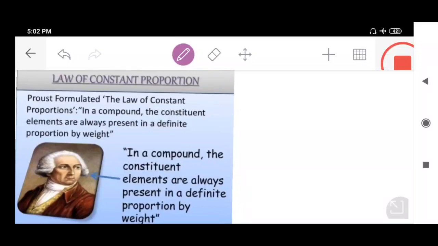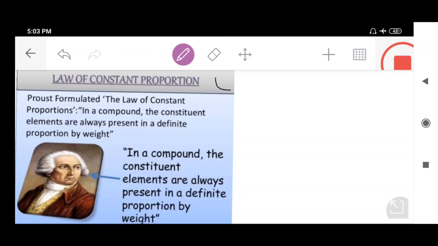Students, I welcome you all once again to this online lecture series. Last time we were talking about one of the laws of chemical combination, the law of constant composition, also called the law of definite proportions. Regarding this law, I told you it was Antoine Lavoisier, the French chemist, also known as the father of chemistry.